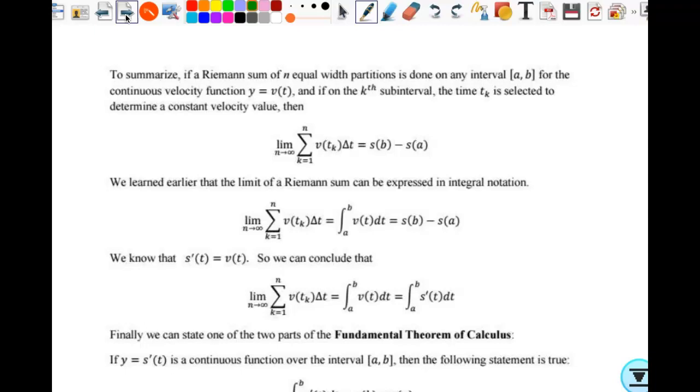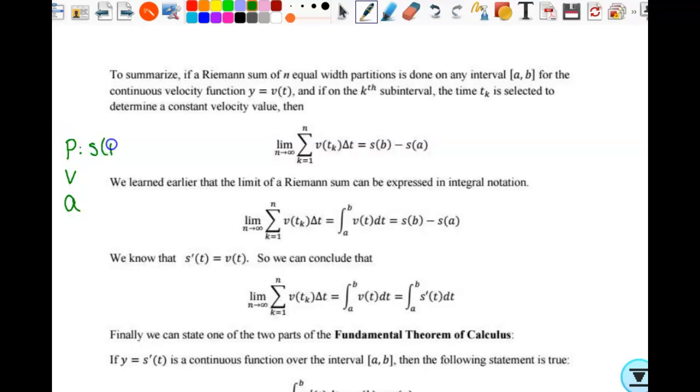So this equation is the same thing, except rather than using a plus n delta t, we're just calling that some t sub k, where t sub k is some time value in the kth interval. So just a repeat from the last page. This is change in position. This is also change in position. Good? And like I said, position, velocity, acceleration.